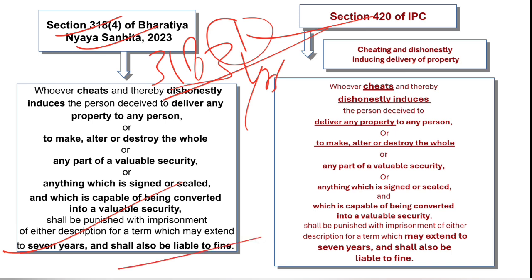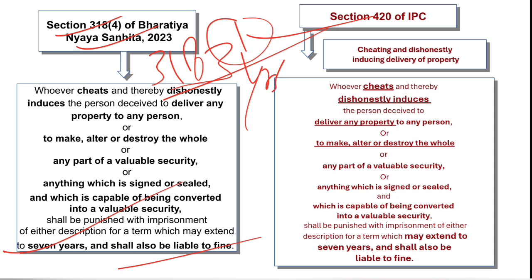So if you see subsection 1 of 318 and 415 of IPC, you can understand that in the provision, delivery of property is also an ingredient there. But here why they have made this separate provision is just to differentiate the gravity between both of them.